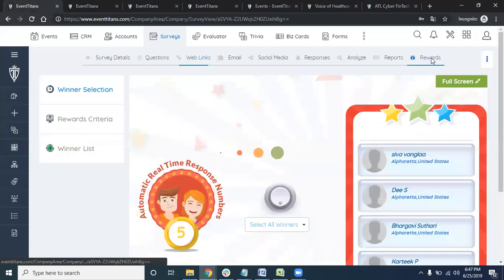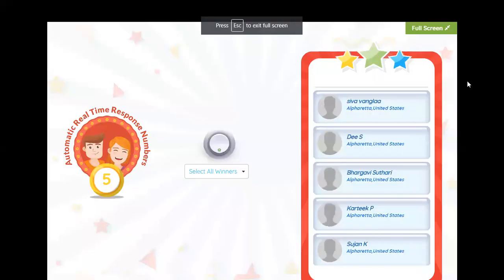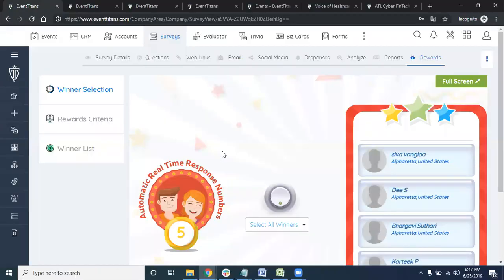Okay, so let's go into the rewards. You are on the stage, there are 10,000 attendees, you give them this code, they go in here, and you're counting the automatic real-time response number. The number of people comes in, there are 5 responses over here, and let's say you select all the winners and click on this button. Immediately a casino-like feeling comes up. 5, 3, 4, 2, 1, and boom, all the winners are listed.